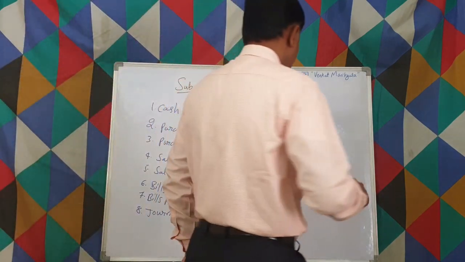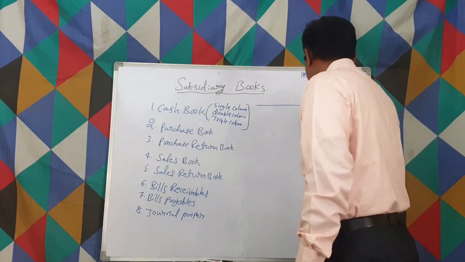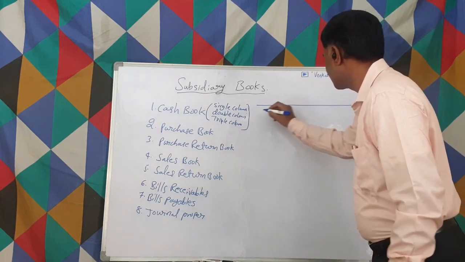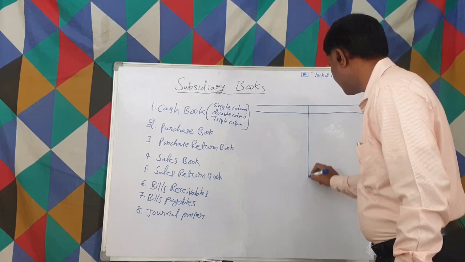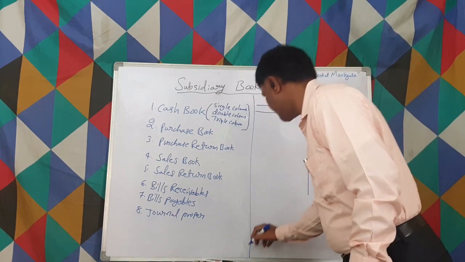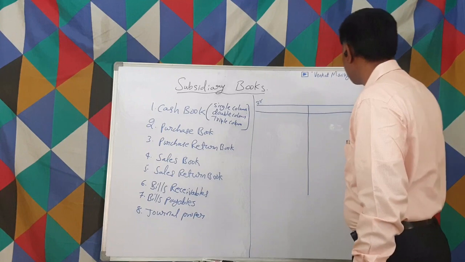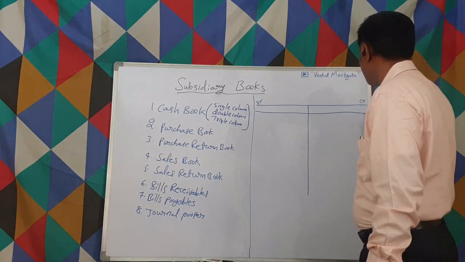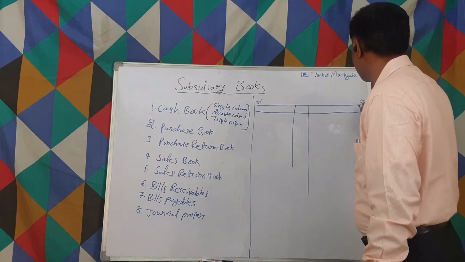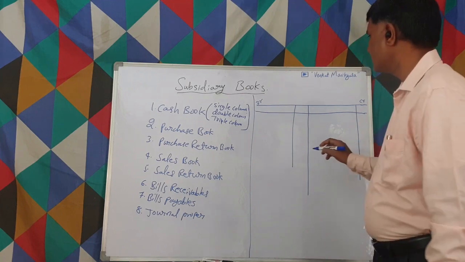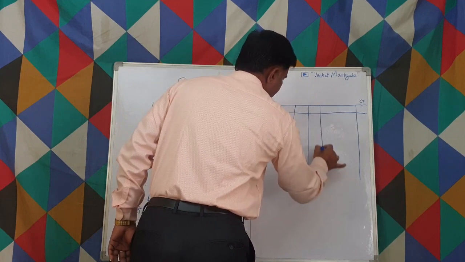Single column cash book. It's a book, not an account. See, it looks like this. What is it showing? Let us say it's in one page. Let us suppose this is the entire page. So this is the debit side, this is the credit side. It almost looks like an account, right? So here it's an amount column. This is also an amount column, right? So this is a date column. Here it's a date column, right?